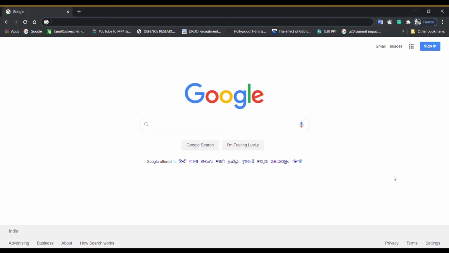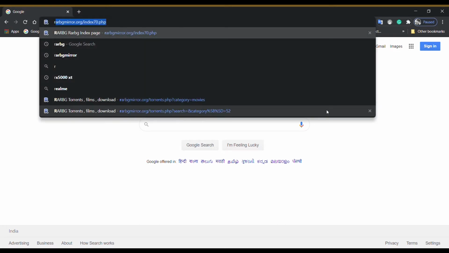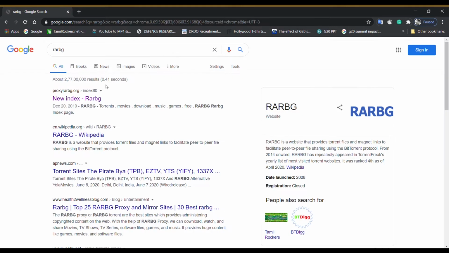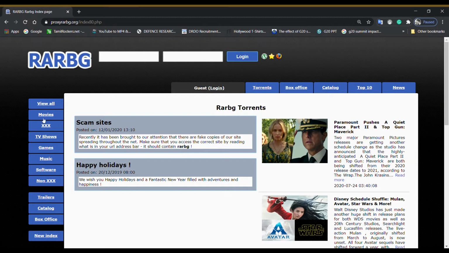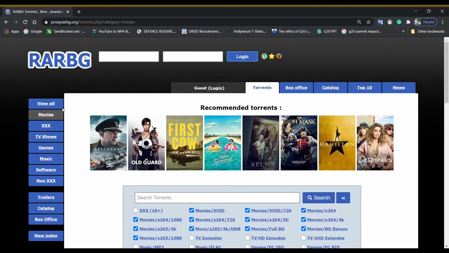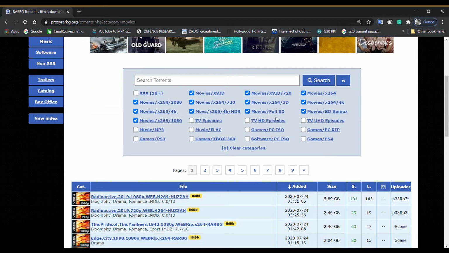First, open your browser on your PC or smartphone. In the search bar, type RARBG and search it. Click the first link and open it. Sometimes it will ask you to type some codes to open the web page. And then you can see the movie option on the left side. Click that. So as I said before, this is the place where you can download everything you want.